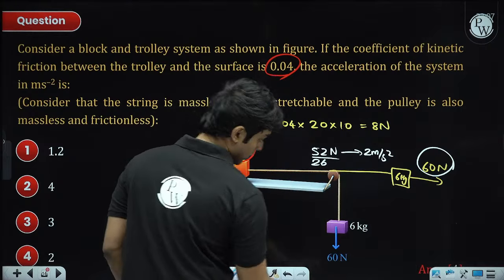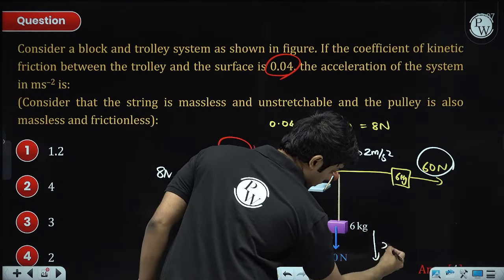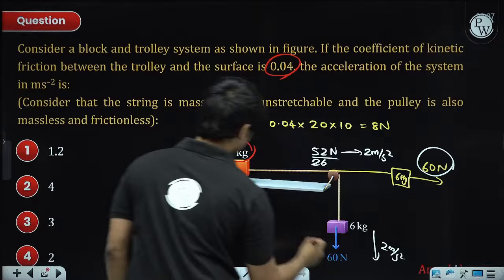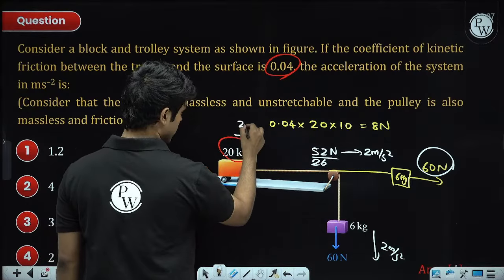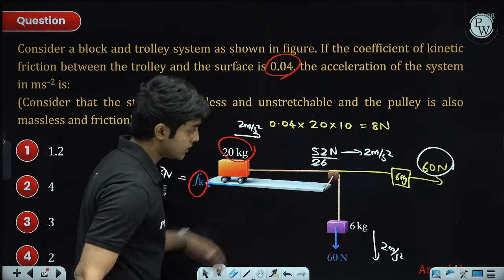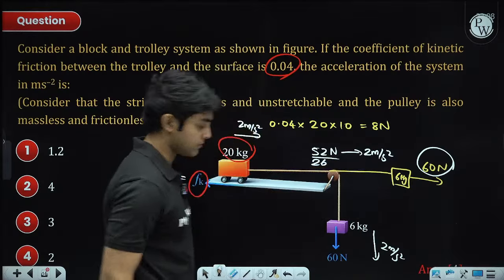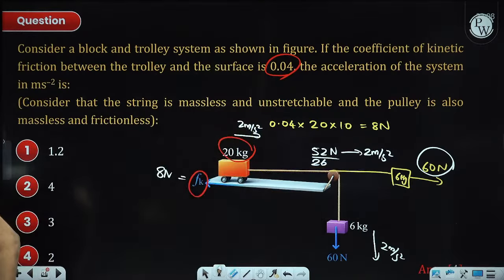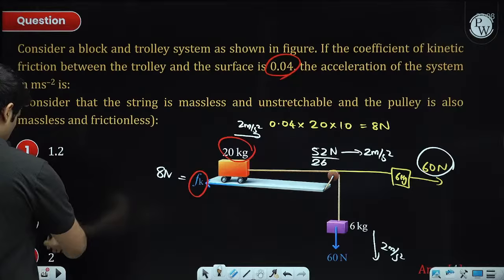But actually what will happen is this block will move down with 2 meters per second square, and this will move to the right with 2 meters per second square. This is just another way to imagine it. Alright, so 2 will be the answer.